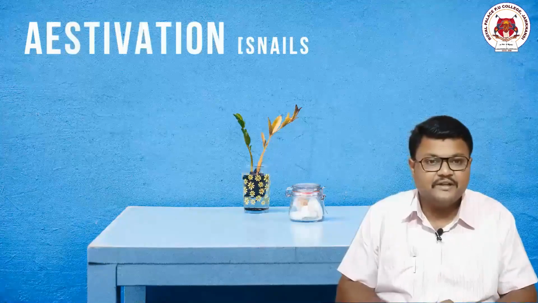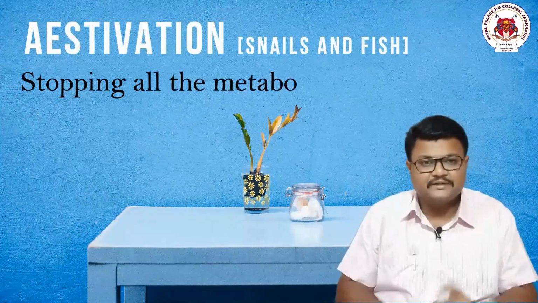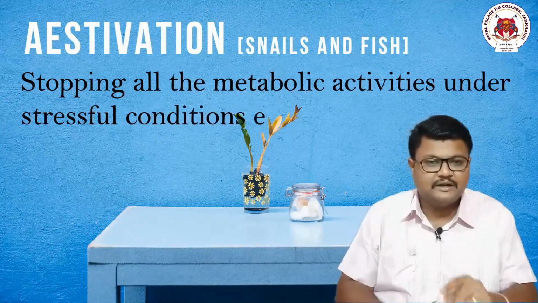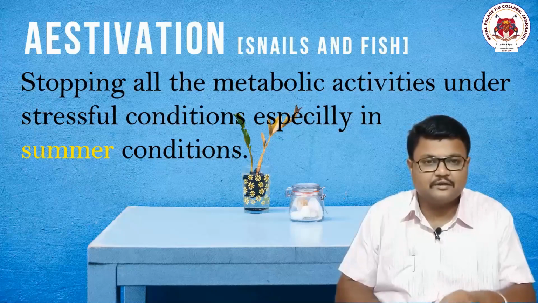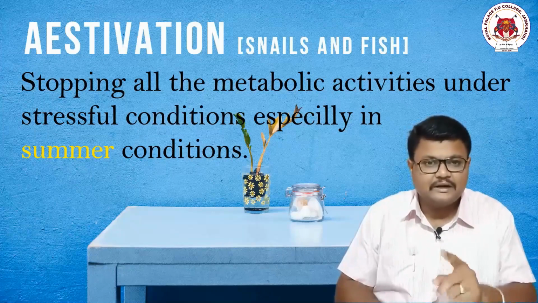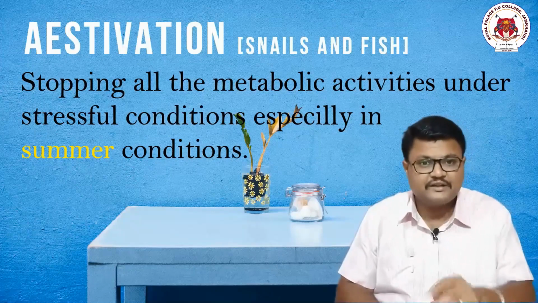The next word is aestivation. Same kind of definition, but a little change. Suspending or stopping all the metabolic activities, physiological activities, growth and development under stressful conditions such as the summer. So as winter conditions connect to hibernation, the same kind of definition applies here, but summer conditions, that is higher temperature, connect to aestivation.